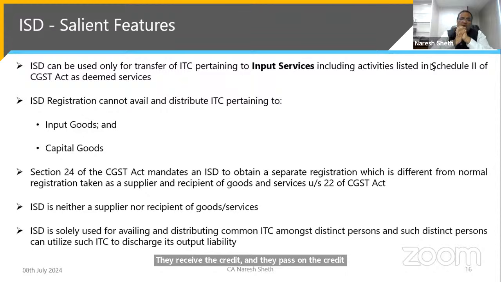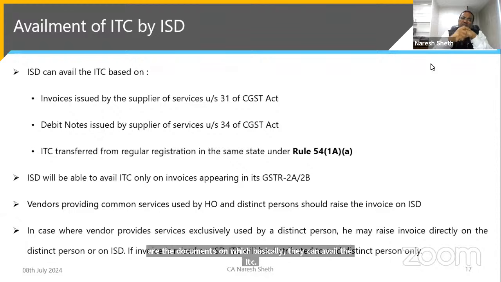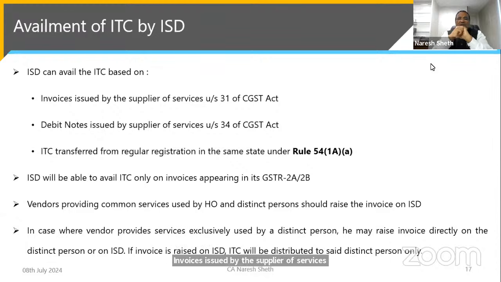ISD is solely used for availing and distributing common ITC among the distinct persons, and such distinct persons can utilize such ITC to discharge their output liability. ISD can avail ITC because ISD has to avail the ITC. What are the documents on which basis they can avail the ITC? Invoices issued by the supplier of services under Section 31, debit note issued by such supplier, and ITC transferred from regular registration in the same state under Rule 54(1)(a).